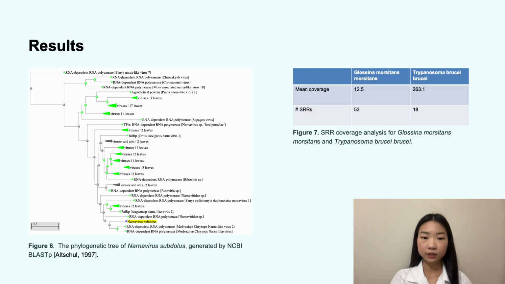BLAST-P analysis of the translated ORF showed strong homology to Narna-like virus RDRPs, with the top hit sharing 70.8% identity with Mid-Vegier Chrysops narnavirus-like virus 2. Phylogenetic analysis places the virus within insect-associated narnaviruses. However, sequencing coverage of the RDRP palmprint is much lower in Glossina morsitans, with the mean being 12.5, compared to Trypanosoma brucei, where the mean is 263.1. Suggesting that the virus is more likely replicating in Trypanosoma brucei, with detection in Glossina possibly reflecting contamination.